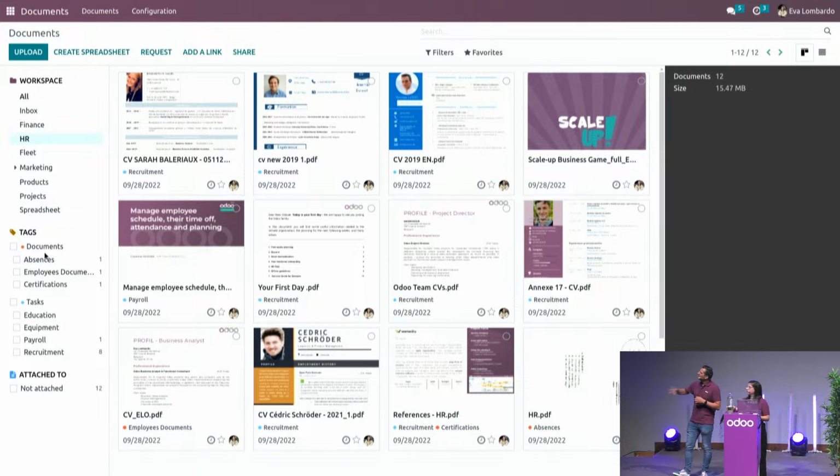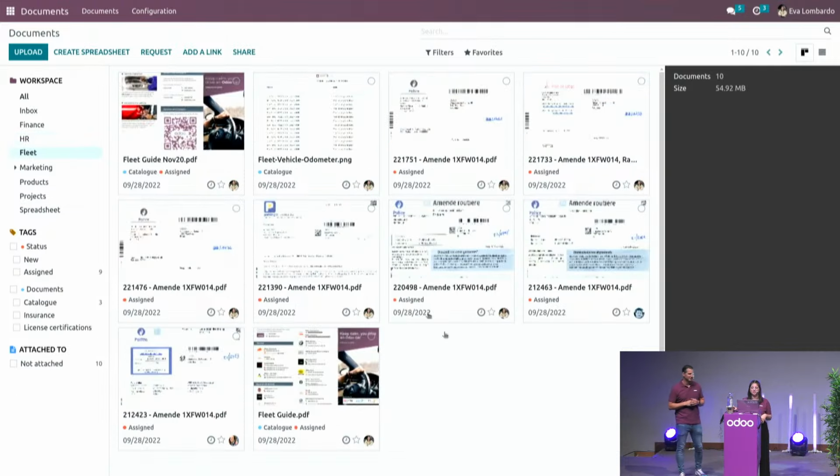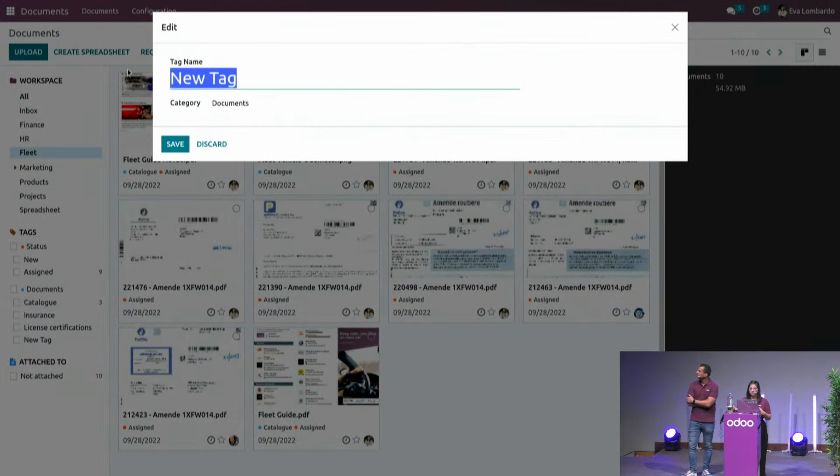Okay, cool. I can see you have a fleet workspace over there. Does that mean I'm going to find all your fines over there? Well, let's find out. You see a lot of police logos over here. But let's say you want to filter on the fines, okay? So I've got the documents tag here. Oops, looks like I'm missing one of the tags. So I'll just create it right away, add a new tag and edit it for the fines. That way I can filter on those whenever I need.